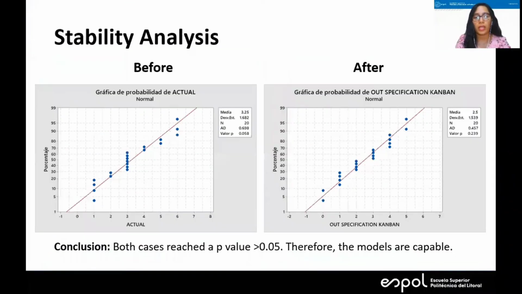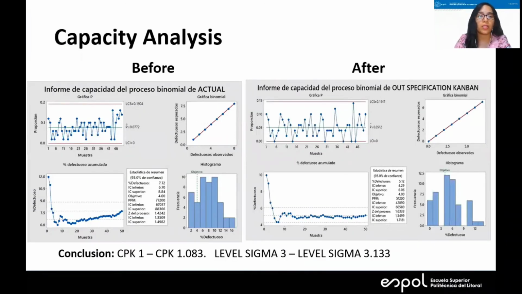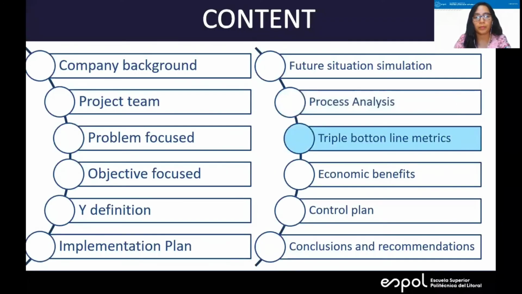Then we have the process analysis, stability analysis, with a conclusion. Both cases reach a p-value higher than 0.05. Therefore, the models are capable. In the same way, for capacity analysis, with the Cpk value and the sigma level, we conclude the models are capable.